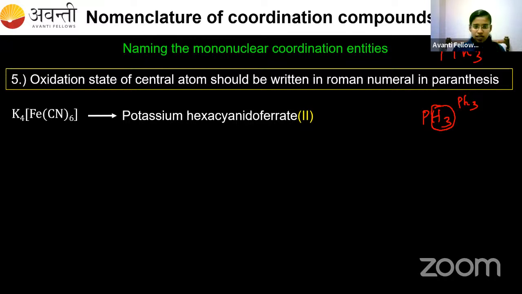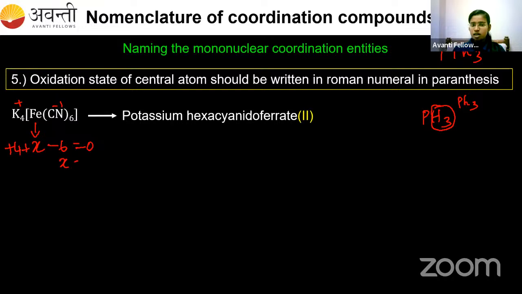Now coming to the oxidation state of iron. Iron is taken as X. We have 4 potassium and for each potassium the charge is +1, so +4 plus X, and for each cyanide it is -1. We have 6 cyanide, so it is -6, which is equal to 0.